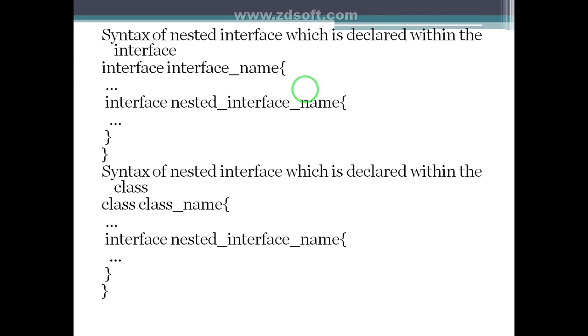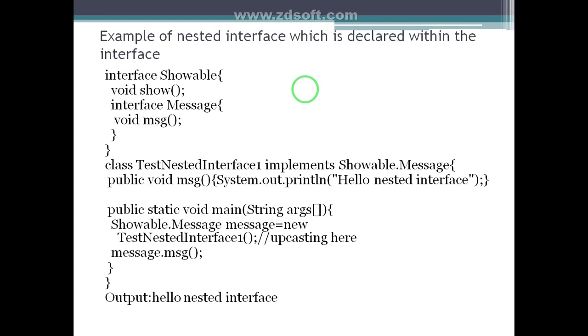Okay. So the syntax of a nested interface is: interface name, and inside this interface we define another interface, and we can call it. Also the syntax of a nested interface which is declared within a class. Example of a nested interface which is declared within an interface.